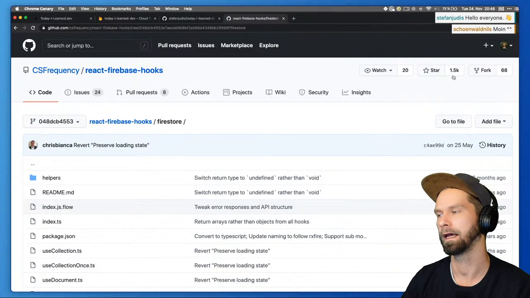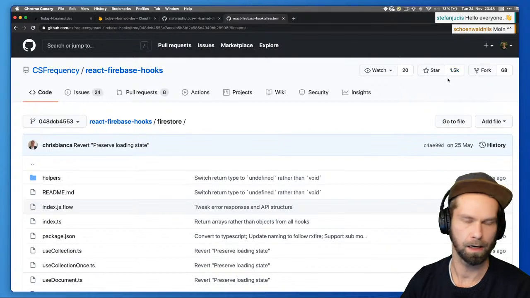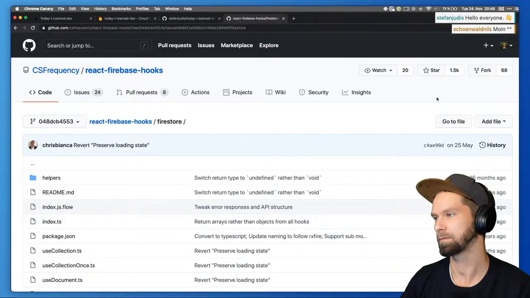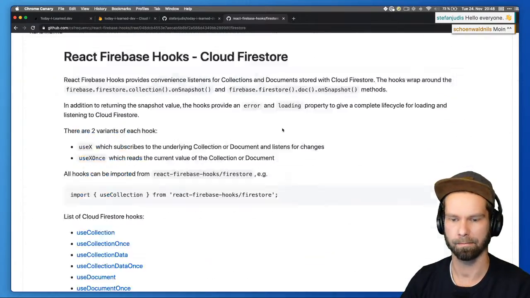You see there that the GitHub repo has 1.5k stars. Is there an npm?